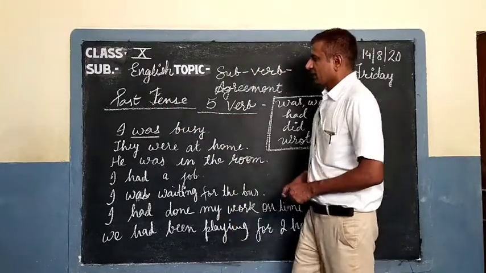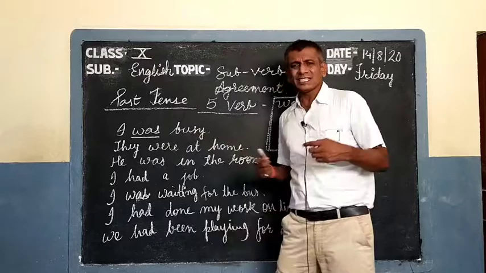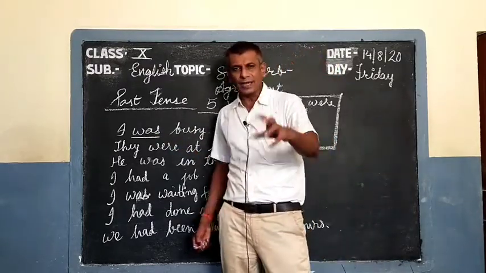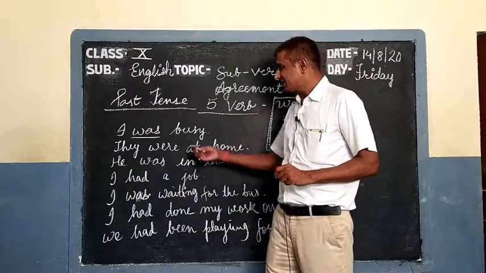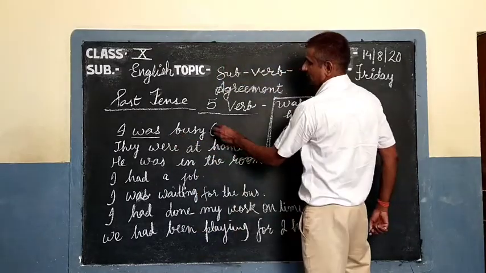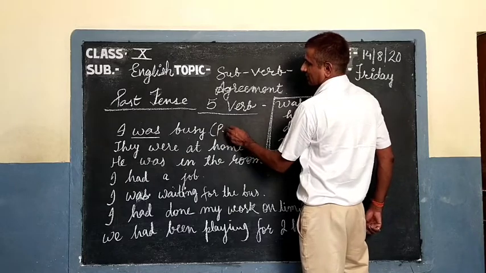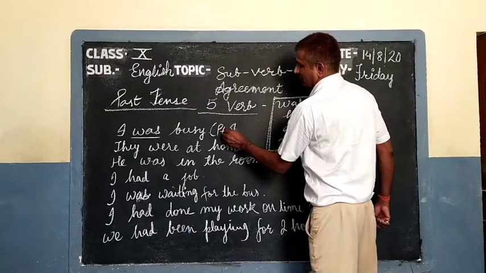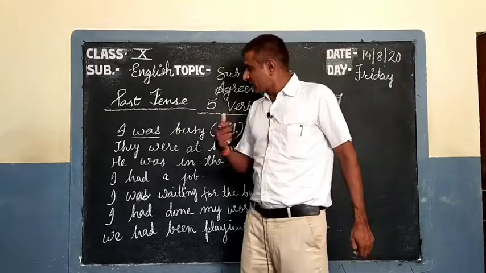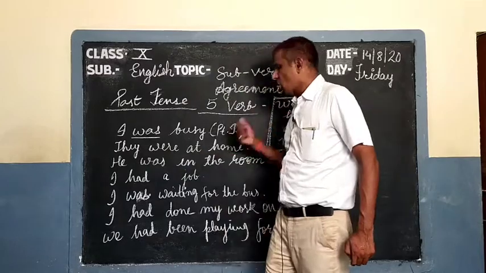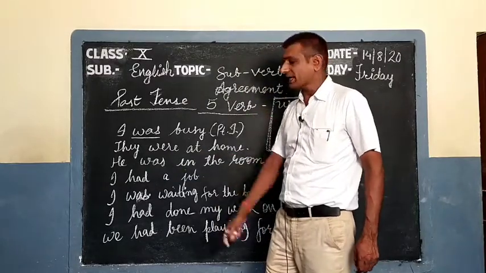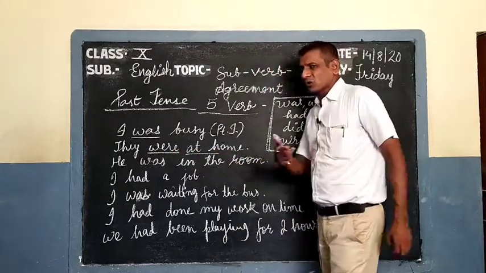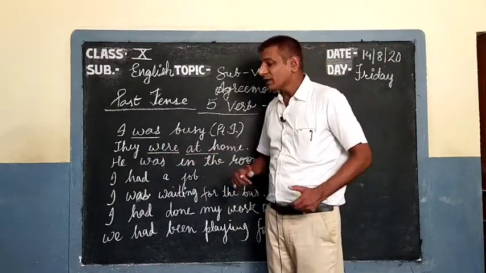Well, see, I was busy. Busy is not a verb, and was is only a finite, so the sentence is of past indefinite. Now, they were at home. At home is not a verb, so the verb is were.